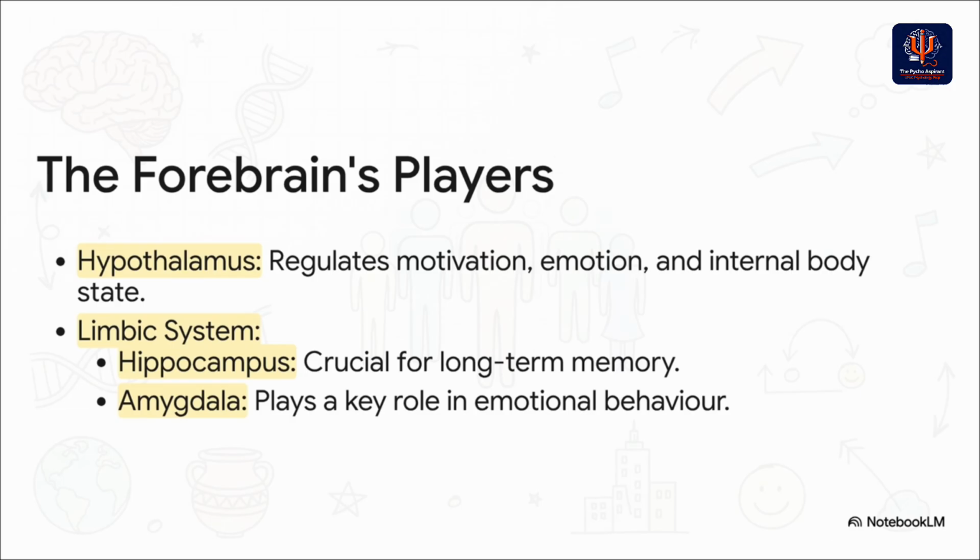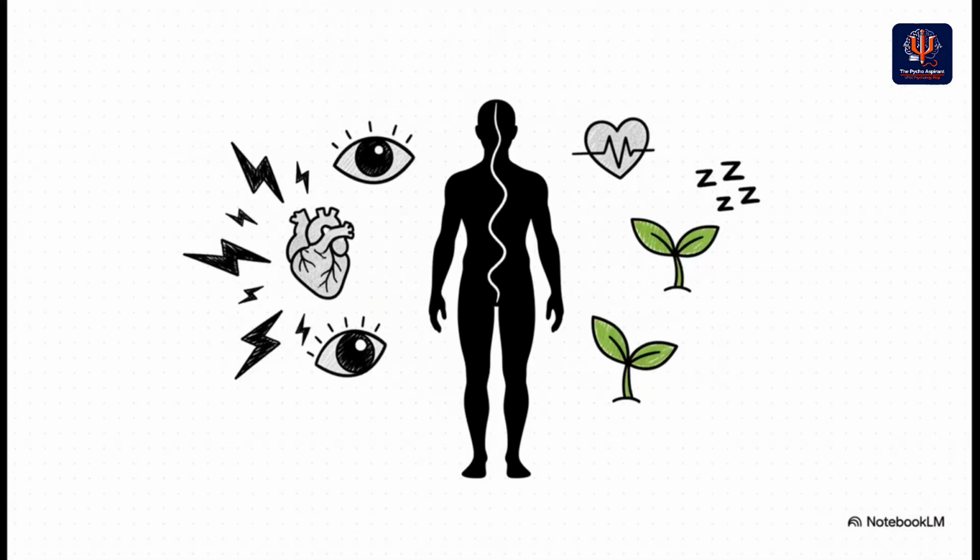The tiny hypothalamus, it's the master regulator. It's the reason you feel hangry when you haven't eaten. Then there's the limbic system. Its hippocampus is like your brain's memory architect, filing away today's experiences for later. And the amygdala, that's your personal alarm system, giving you that jolt of fear when a car horn blares right next to you.